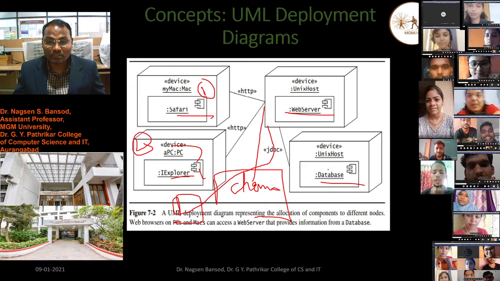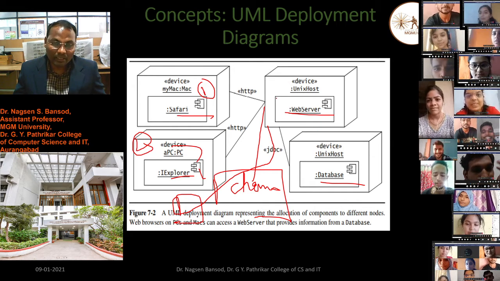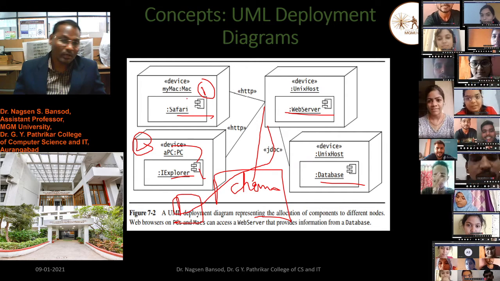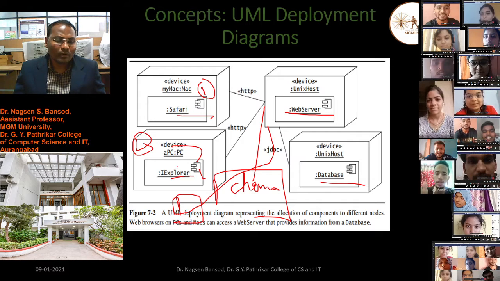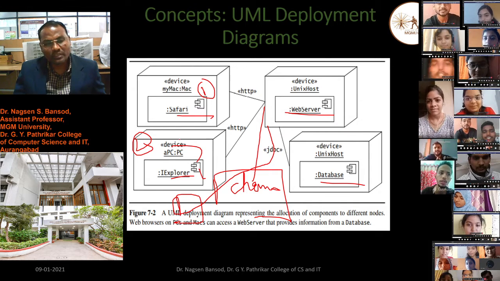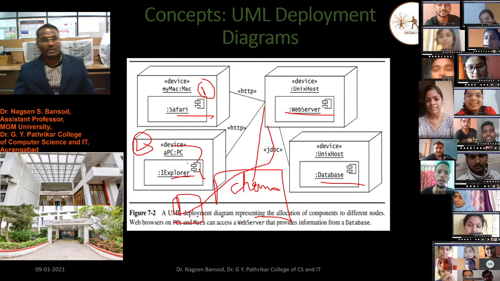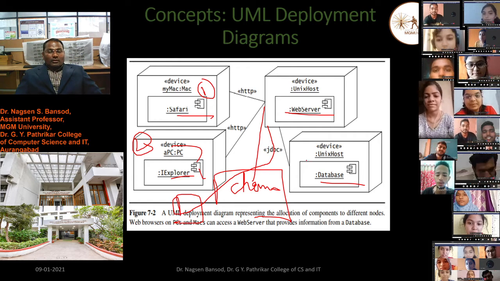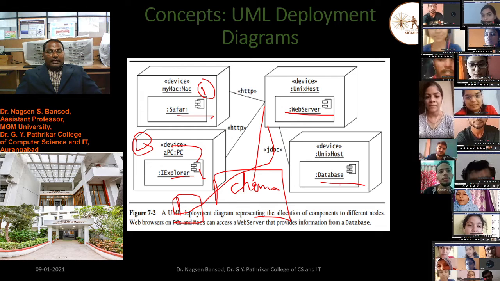From the web server, this data will be accessed and distributed to the Safari browser or the Internet browser, Mac OS or Windows OS or Linux OS or some other Android OS can access this server and this database.